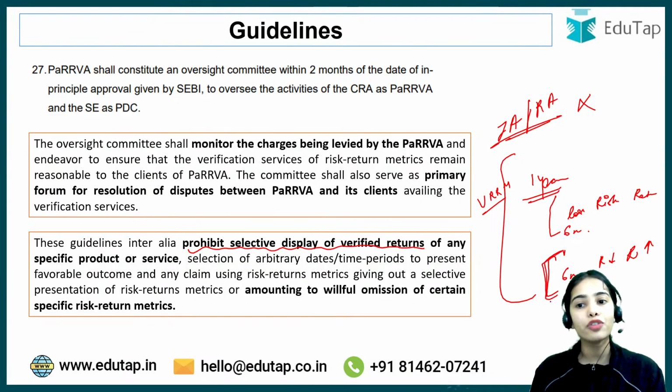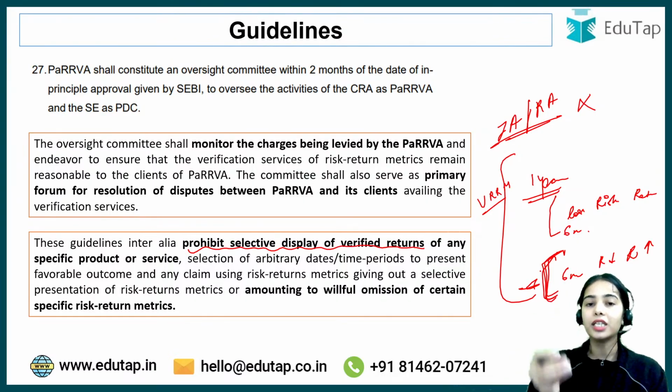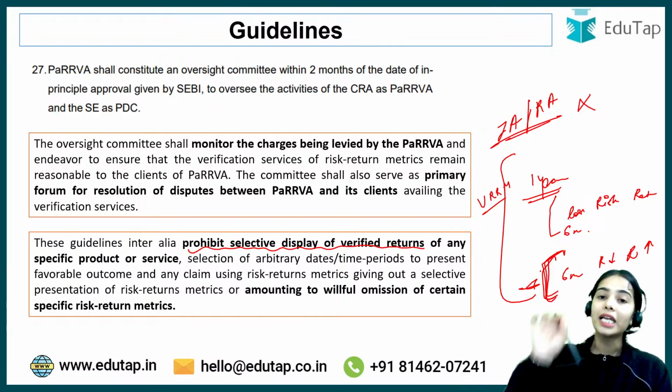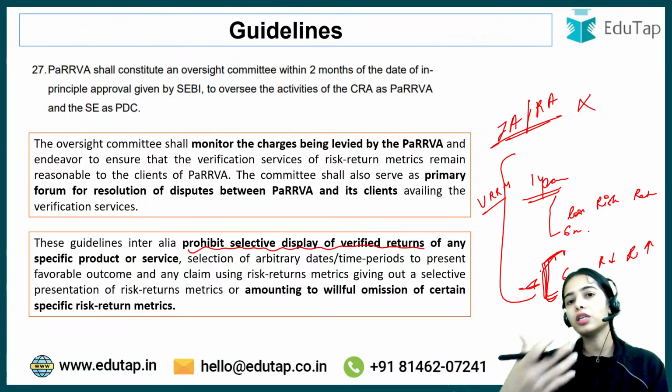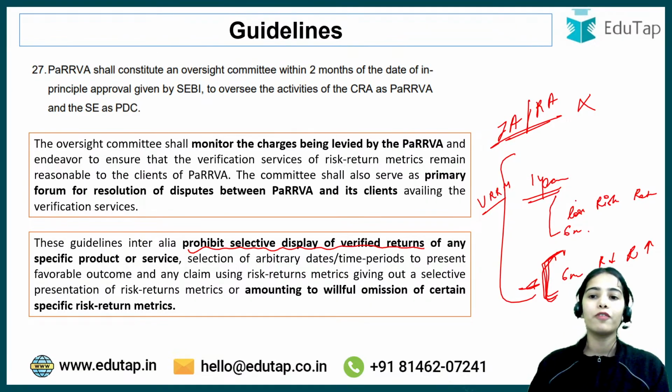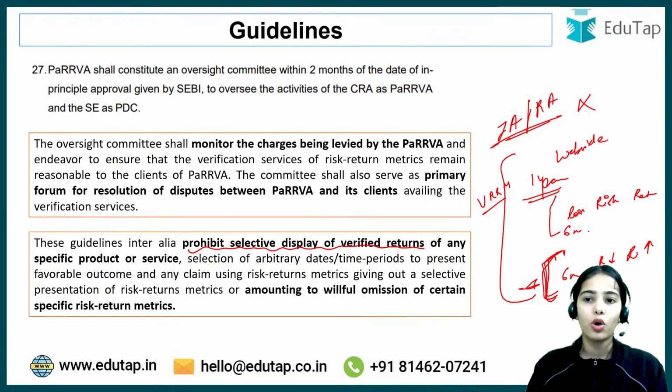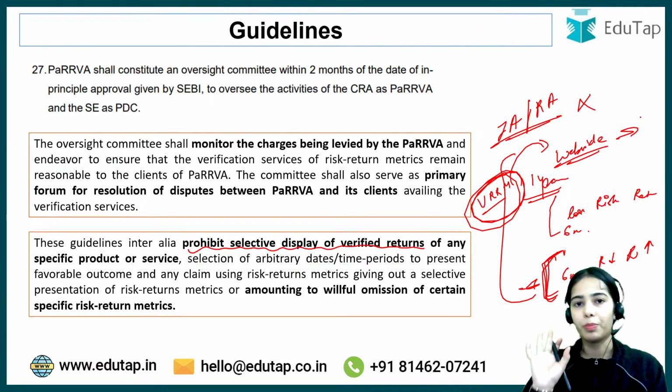So it's not like they will only show the data for 6 months. That is not allowed. If they have taken the verified risk return metric for 1 year, they have to show the whole data to their clients, and the whole data will be shown on the website of the PaRRVA also.